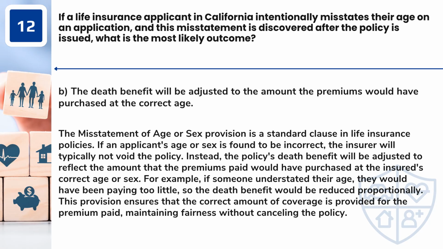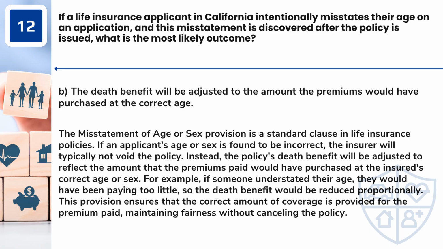Answer: B. The death benefit will be adjusted to the amount the premiums would have purchased at the correct age. The misstatement of age or sex provision is a standard clause in life insurance policies. If an applicant's age or sex is found to be incorrect, the insurer will typically not void the policy. Instead, the policy's death benefit will be adjusted to reflect the amount that the premiums paid would have purchased at the insured's correct age or sex.